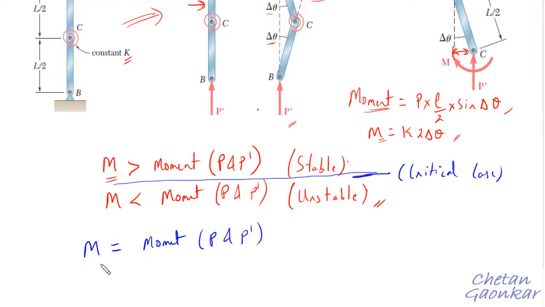So in this case the moment generated by the spring is K times 2 delta theta, and the moment generated by the two forces P and P dash is given by this term, wherein I will now call P as PCR, P critical, multiplied by L by 2 multiplied by sine of delta theta.